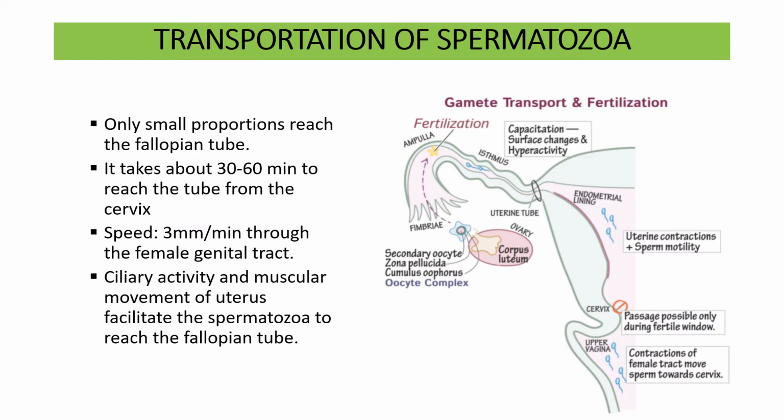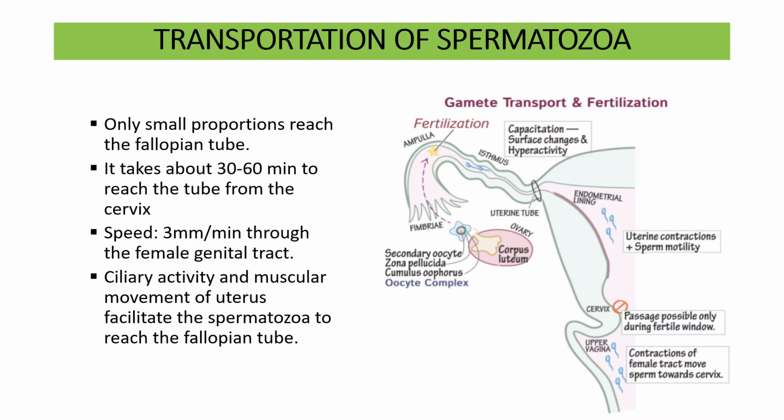Now, how are the spermatozoa transported? Only a small amount from the many millions of spermatozoa that have been deposited in the vagina is able to reach the fallopian tube. The spermatozoa take about 30 to 60 minutes to reach the tube from the cervix, at a speed of about 3 mm per minute through the female genital tract.